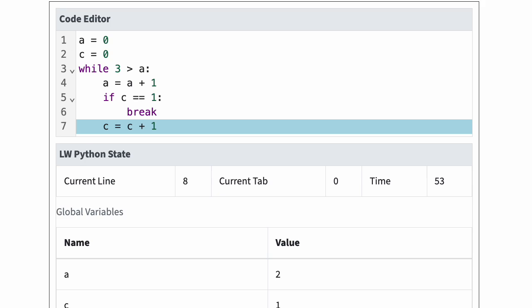At the end of this program, a is 2 and c is 1. Note that line 7, tab 1 is still inside the while loop body because the tab number is greater than the while statement tab, which is 0. Next, let's see how the Python state changes when Python executes the break statement.